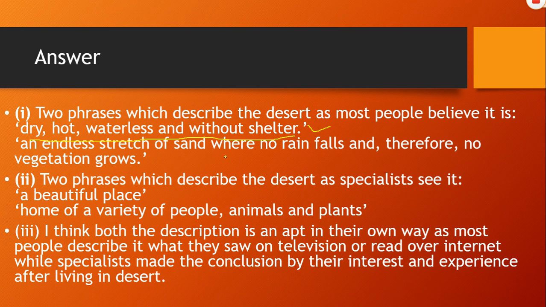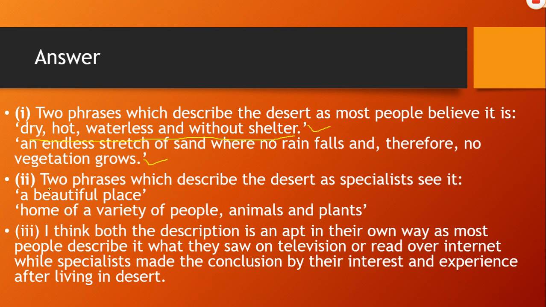Most people believe the desert is like this: dry, hot, waterless and without shelter. The second phrase is an endless stretch of sand where no rain falls and therefore no vegetation grows. So this is the perspective of people who believe the desert looks like an endless stretch of sand where no rain falls and therefore no vegetation grows.